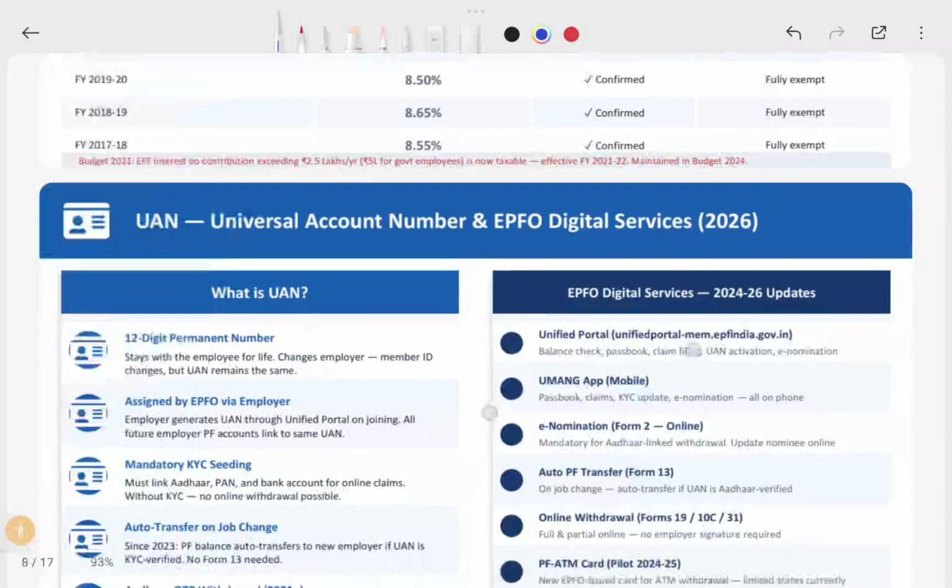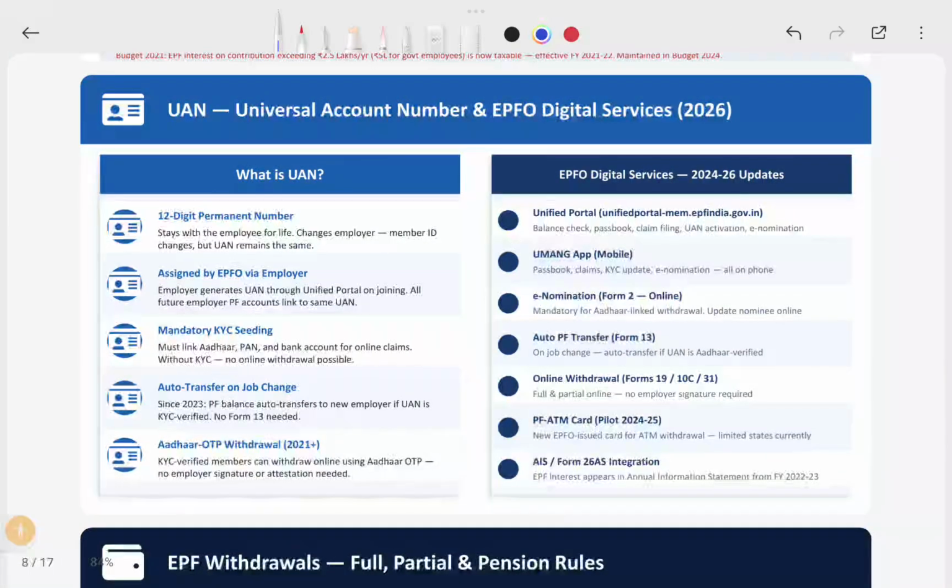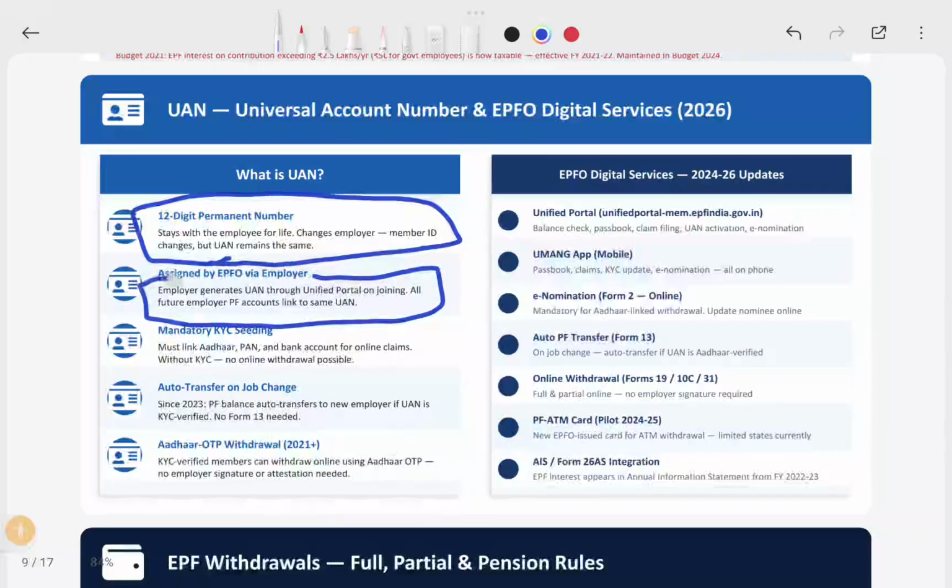And then the Universal Account Number and EPF digital services. Here, in 2026 everyone has to apply. Earlier also it was there, but every time an employee changes employer or the member ID changes, the UAN remains the same. Earlier you needed to transfer from the old account to the new account. Now there is no such requirement. You can continue with the same UAN assigned by the EPF via the employer. The employer will apply for you based on your Aadhaar and your KYC details. Once they update the KYC, there are some mandatory KYC fields in there.